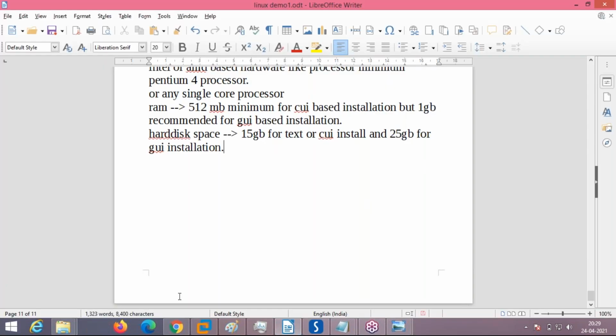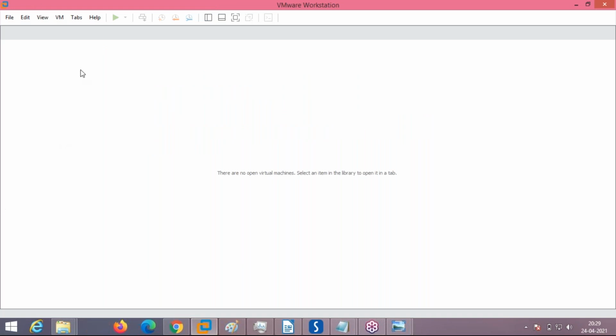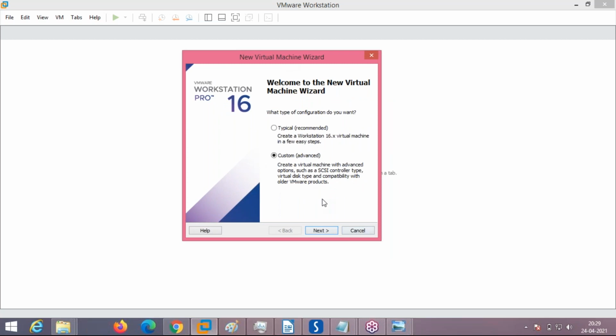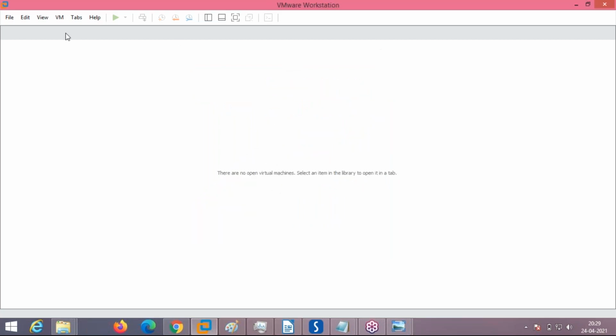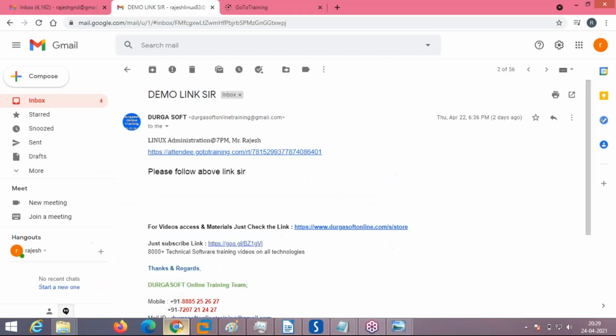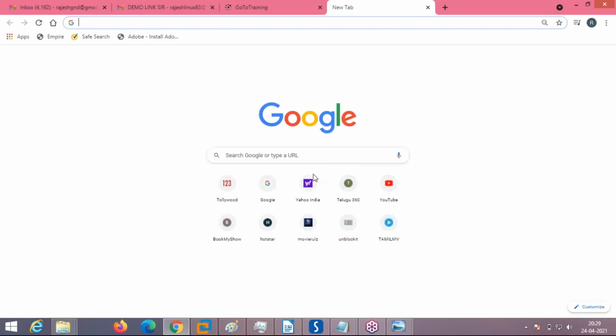Now we have seen this. Now we will see how to create an operating system installation. Before creating, we have to create settings for the operating system installation, a virtual setting. First, install the VMware Workstation software. Any doubts regarding installation of virtualization software? You know how to download and install, Bhupesh and Prashant.